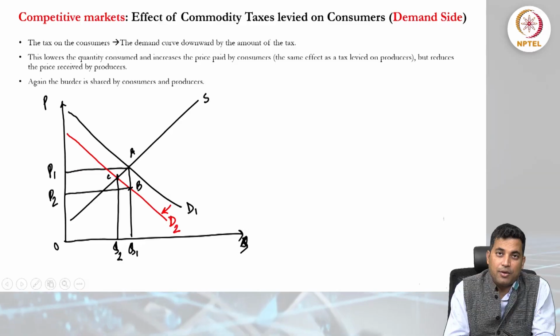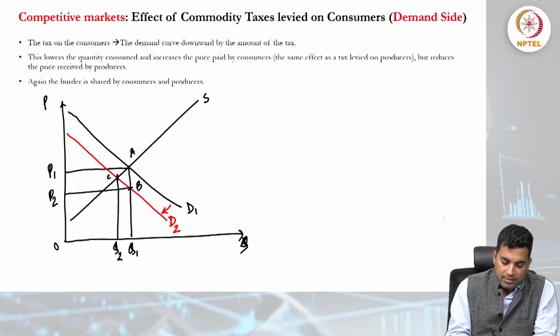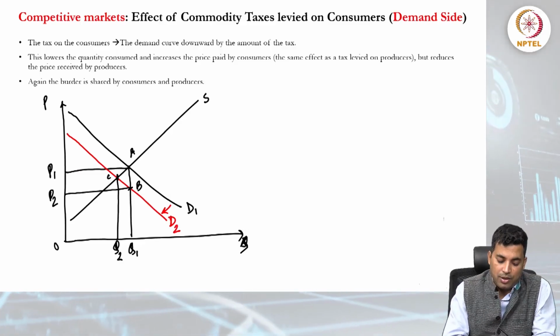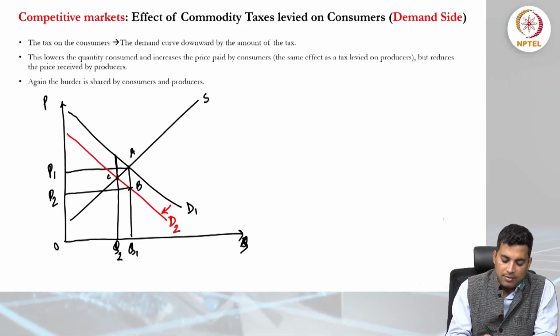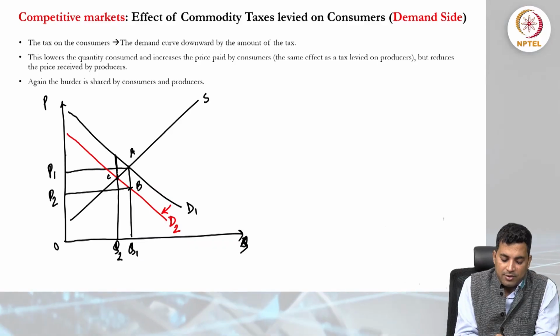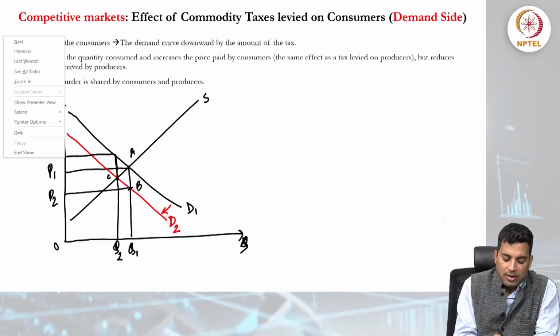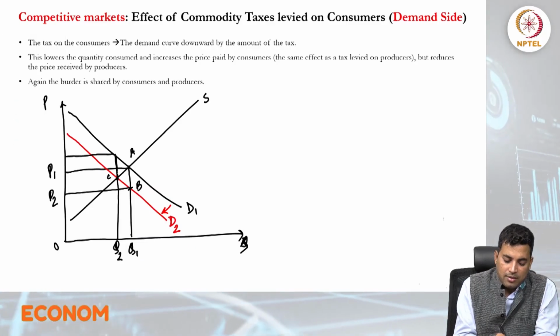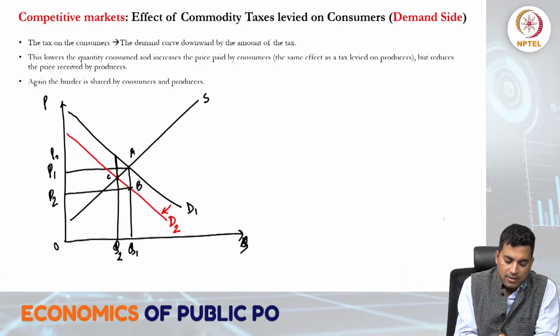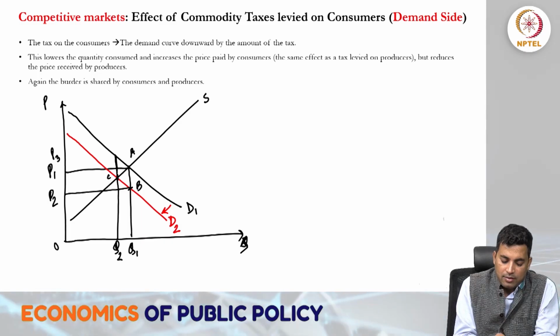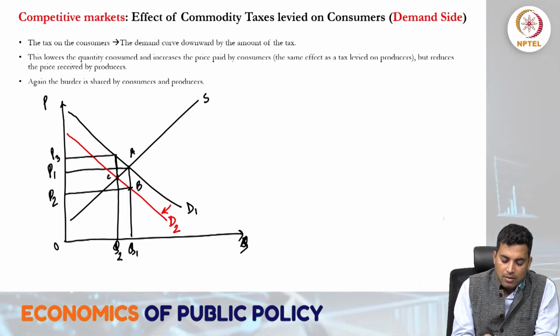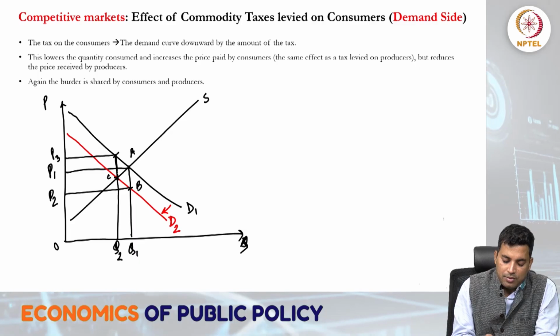We see here that the total consumption, or demand for quantity Q, has reduced from OQ1 to OQ2. The higher price that the consumer is facing is this one, which we can consider as P3, and this is due to taxes.